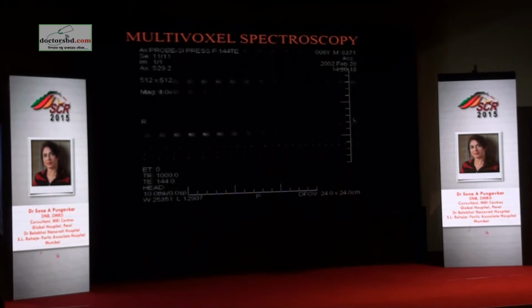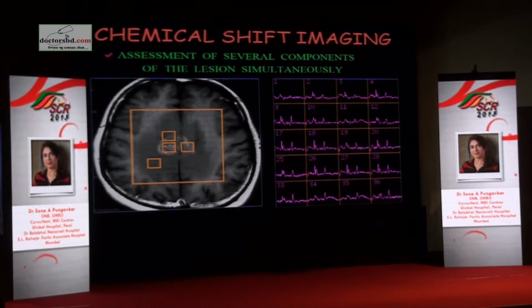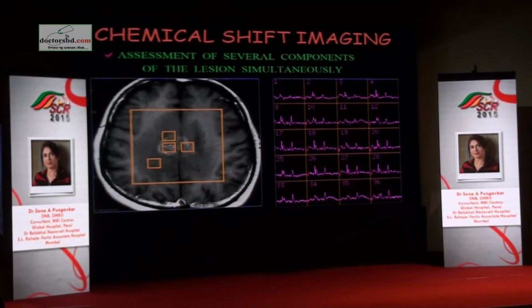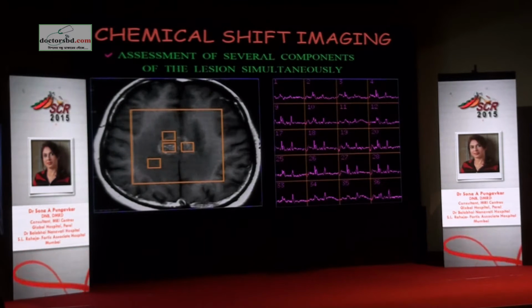You will have enough information. This is how the data of the chemical shift imaging looks, unlike the one we saw in the single voxel where the spectrum was already displayed. In this, you have to do post-processing and then allow a display of the spectrum from different locations.